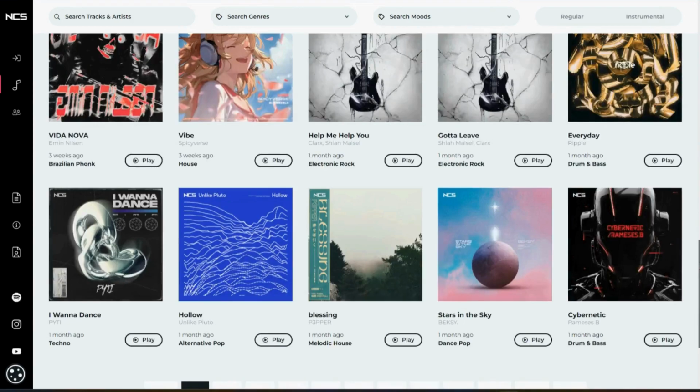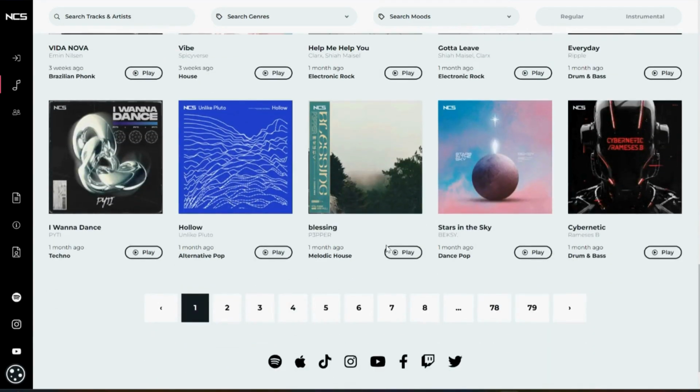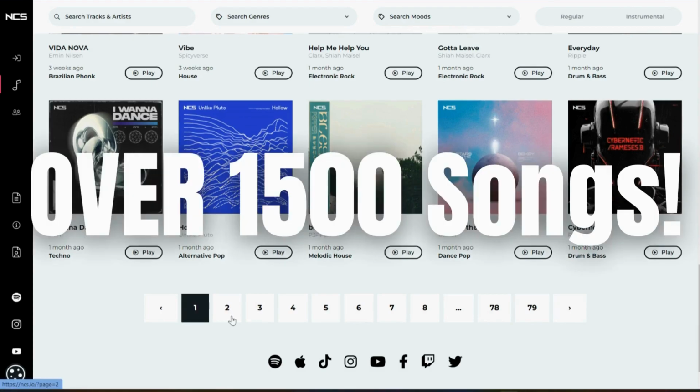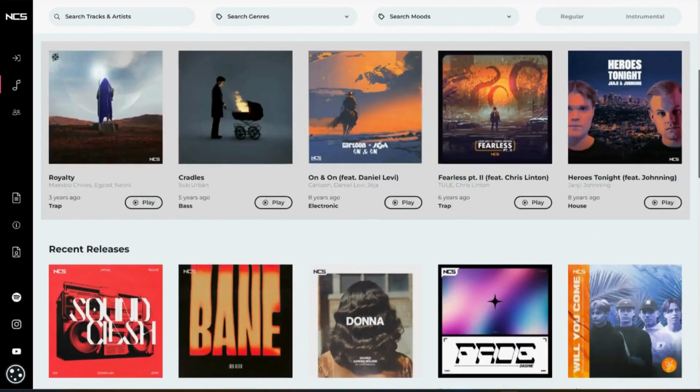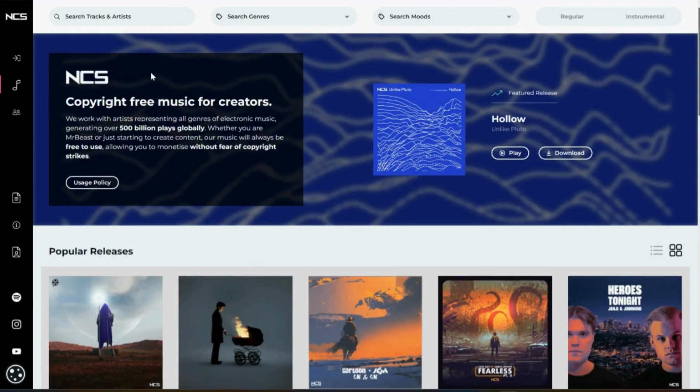As I said at the beginning of the video, NCS has a catalog of over 1,500 songs, so it's a very large catalog. As you see here on the bottom, you're able to toggle between the arrows as well as these numbers, and it goes from 1 to 79 and up. So it's quite a bit of songs to go through, but there's also an easier way versus just toggling between these arrows and numbers, and I'm about to show you that in a minute.